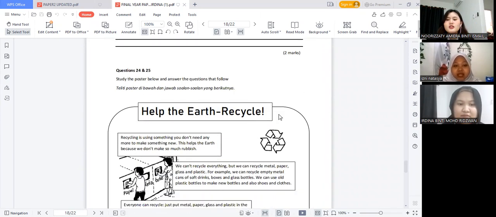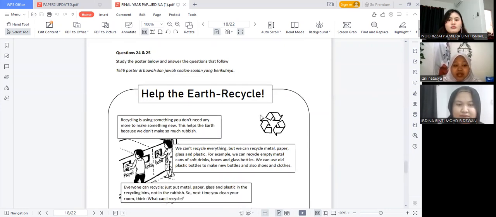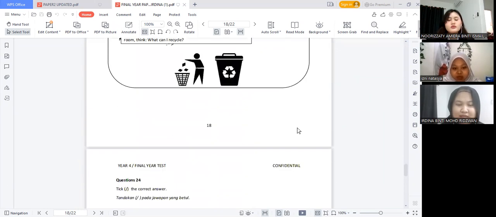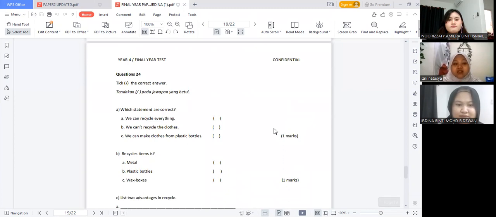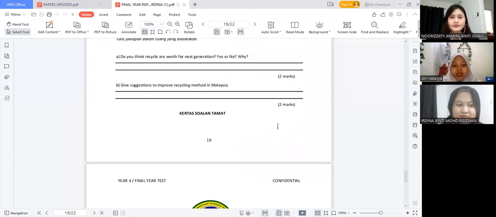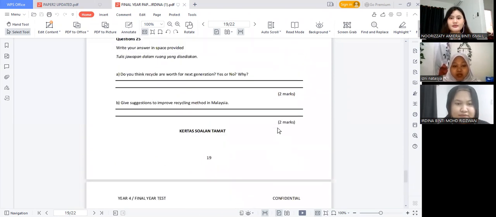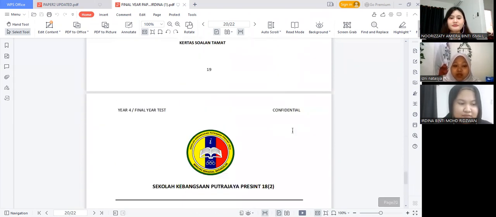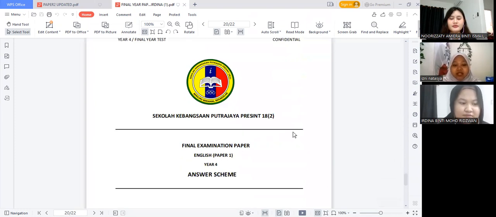So moving on to the last questions in this paper, which are questions 24 and 25. The student has to study the poster below and answer the questions that follow. So these are the questions for question 24. So I think that's all for the questions in this paper. We are moving on to the answer scheme in this final examination paper 1.